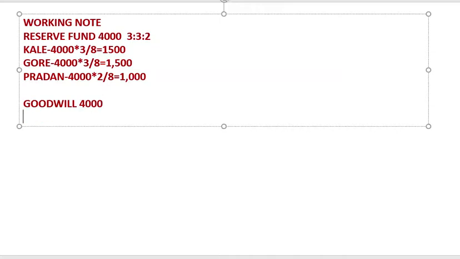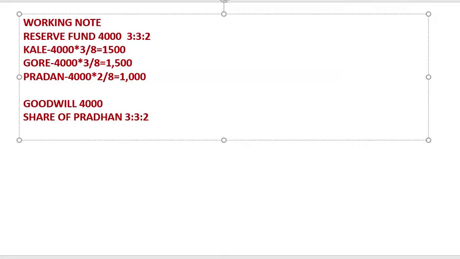Now we'll have to calculate the share of Pradhan. What is the profit sharing ratio? 3:3:2, isn't it? So Pradhan's share means 4,000 multiplied by 2 divided by 8.